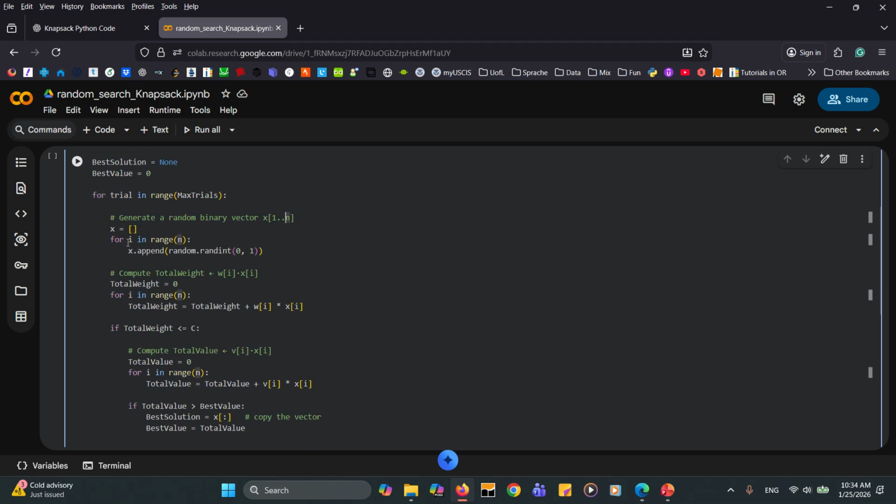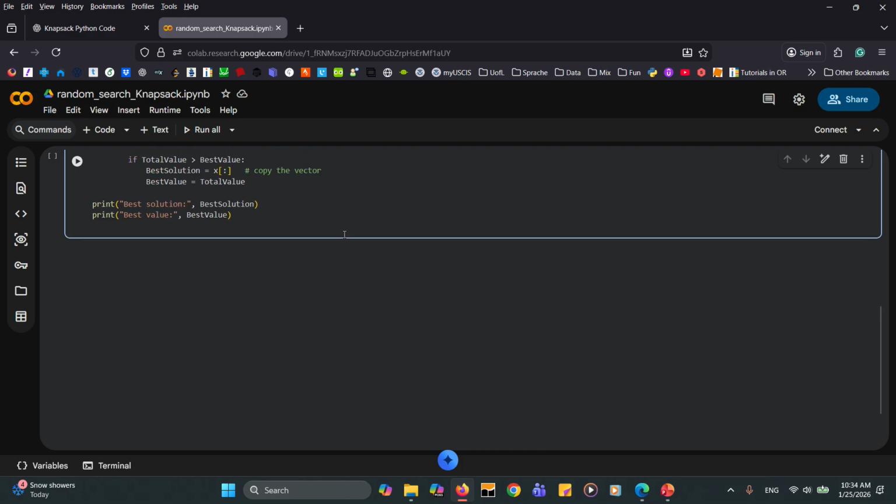So in this line we define x as an empty list, and then for i in range of n, which means we need n random values for n items that we have in the list, x dot append random dot randint 0 and 1. So what does this line of code do? It is actually generating random numbers, either 0 or 1.